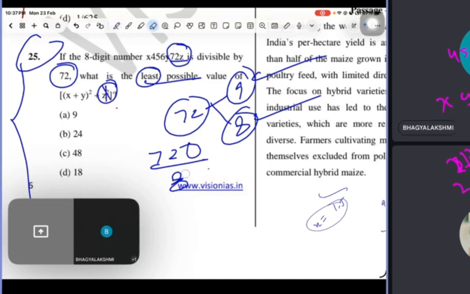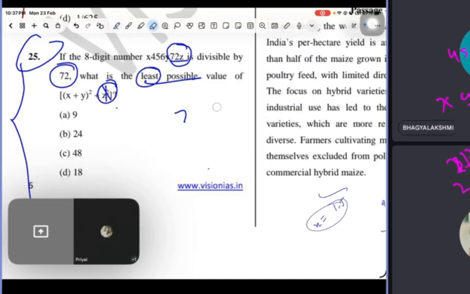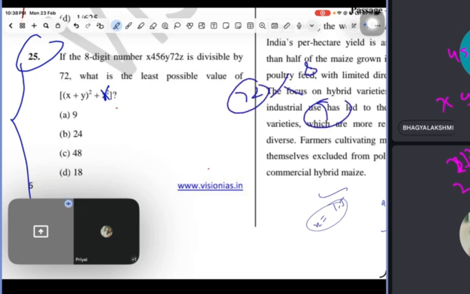Okay. Now I told you, 72 means what? 8 and 9. So the work of 8 has been completed. Now I got this 9 number. So, guys, everybody knows the 9 divisibility rule: the sum of digits should be divisible by 9.